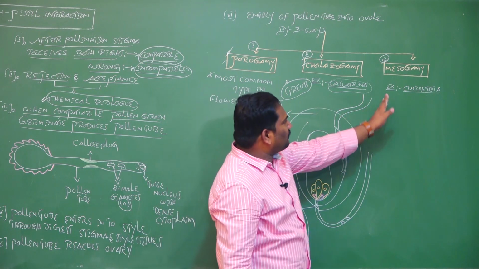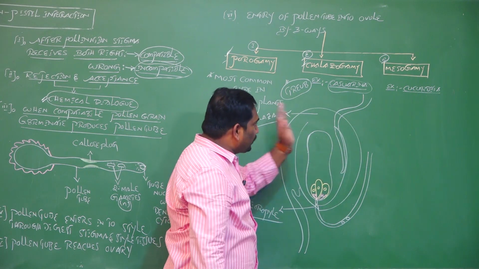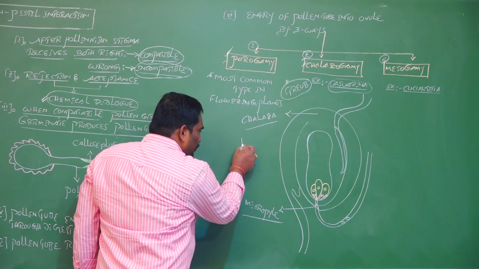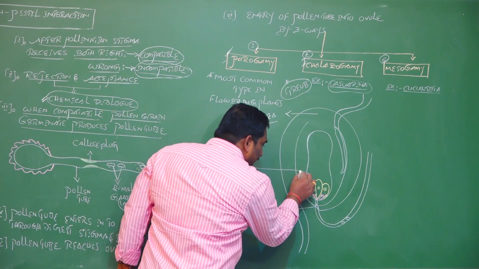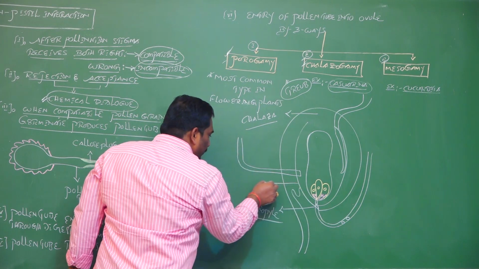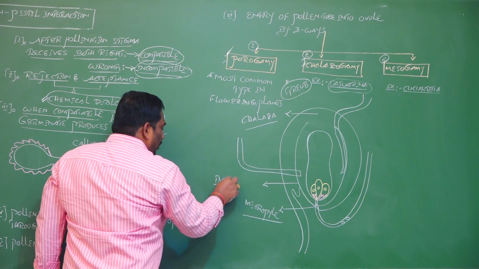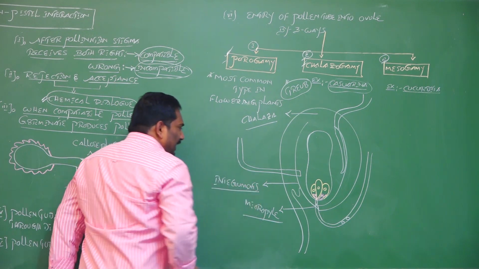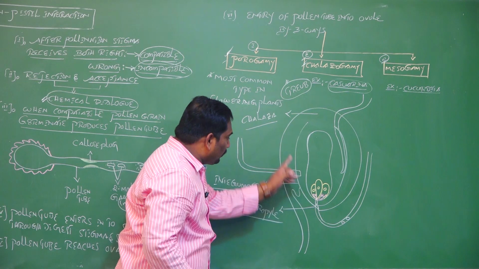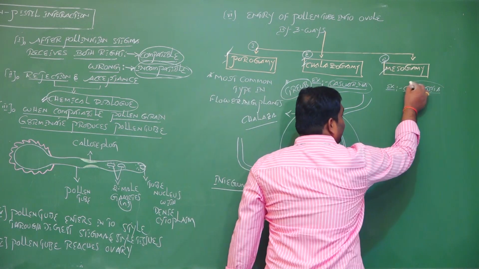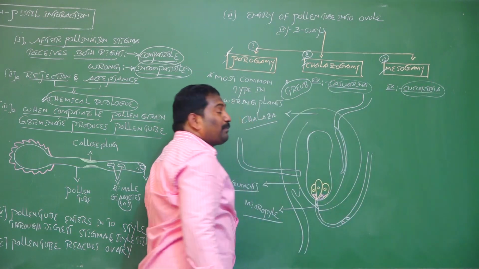The last and final method of entry of pollen tube into ovule is mesogamy. It means the entry of pollen tube into ovule through the integuments, the protective coats of the ovule. The entry of pollen tube into ovule through the integuments is called mesogamy. Mesogamy is commonly seen in Cucurbita plants.